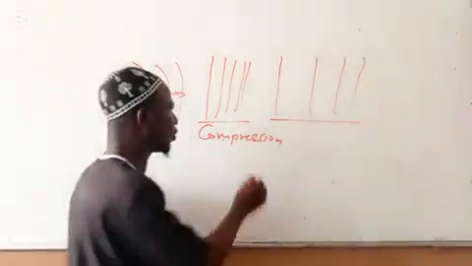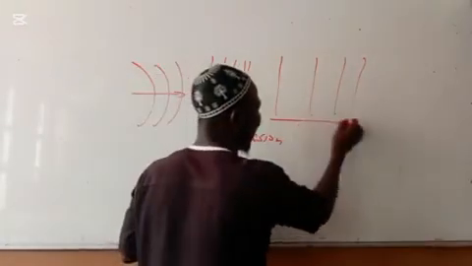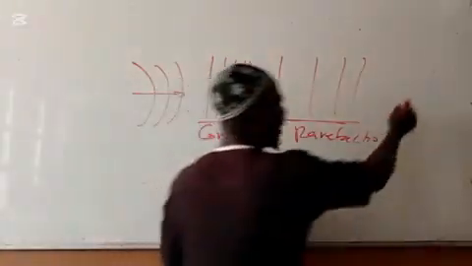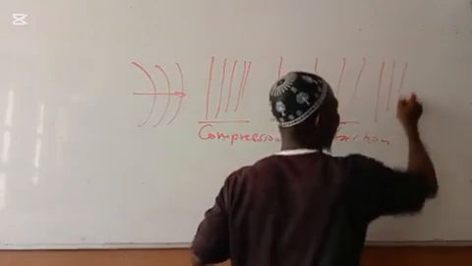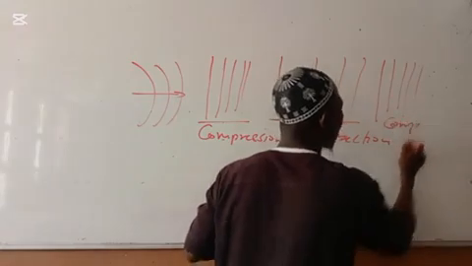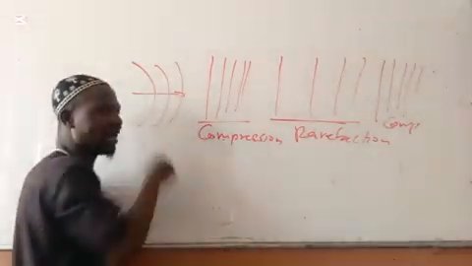You understand? So therefore, when you are standing around this compression, this area is called rarefaction. So when you are standing here, let's say we still have another person here. So this place is also called compression. So when you are standing here, it is possible for somebody to produce sound here, and you now discover that